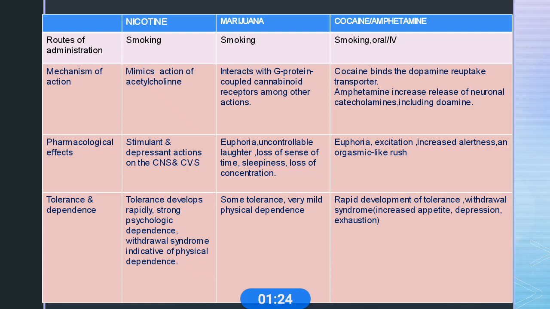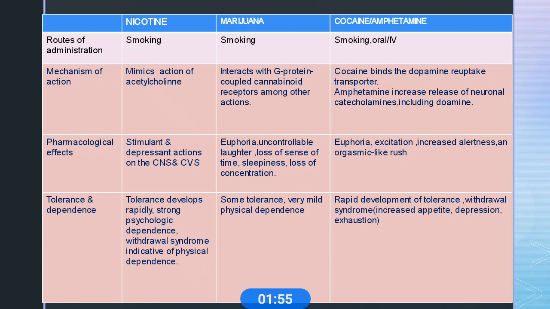The main mechanism of nicotine is that it mimics the actions of acetylcholine, and mainly stimulates and depresses action on the CNS and CVS. Tolerance develops rapidly and there is strong psychological dependence. This is the best example of strong psychological dependence. Withdrawal symptoms indicate physical dependence.